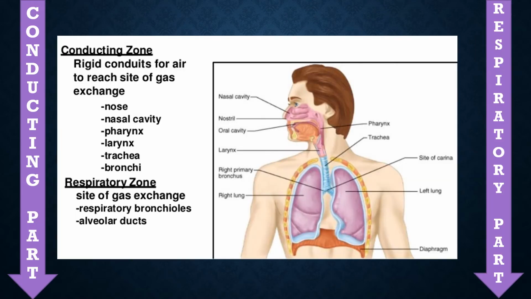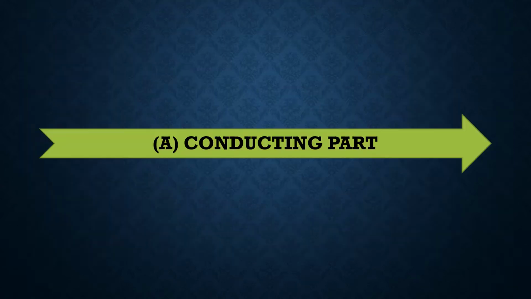The respiratory system in human is divided into two parts. First one is conducting part. It includes nasal cavity, pharynx, larynx, tracheae, primary, secondary and tertiary bronchi. Primary, secondary, tertiary and terminal bronchioles in lungs. Second part is respiratory part. It includes respiratory bronchioles, alveolar duct, and then alveoli. Conducting part is meant for inflow and outflow of gases.